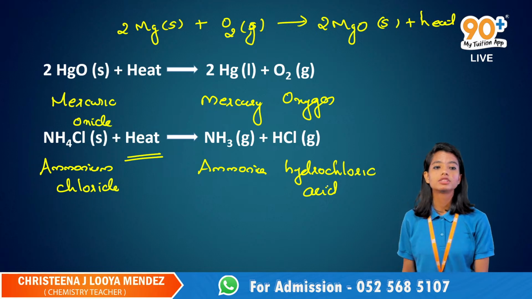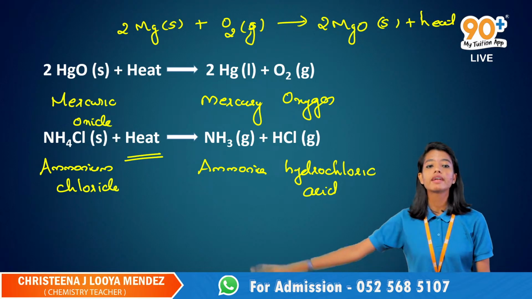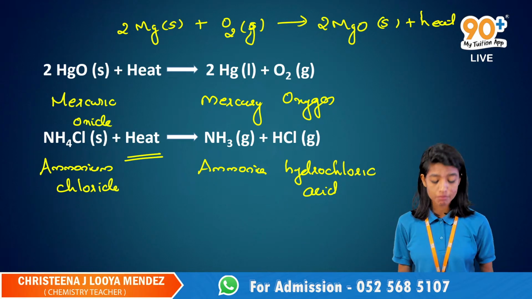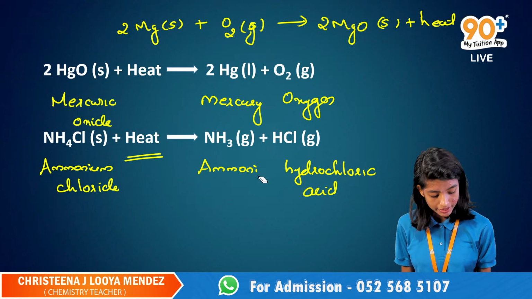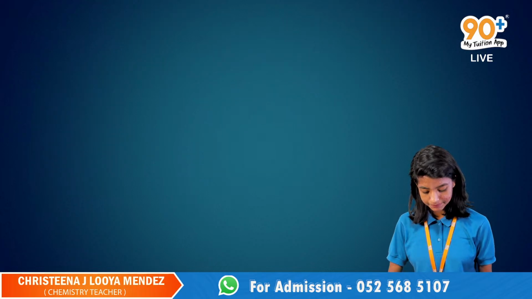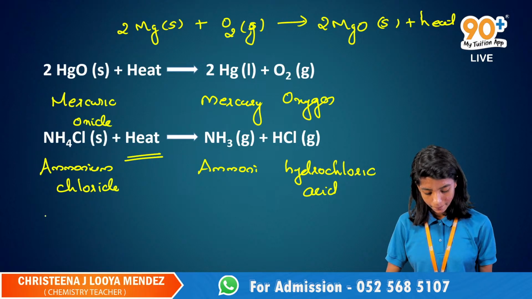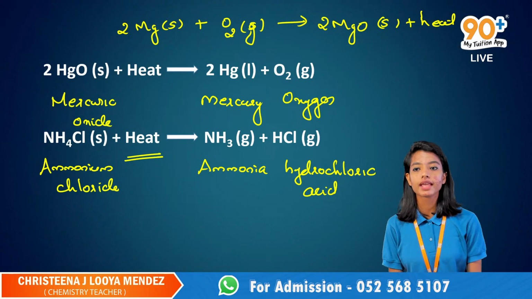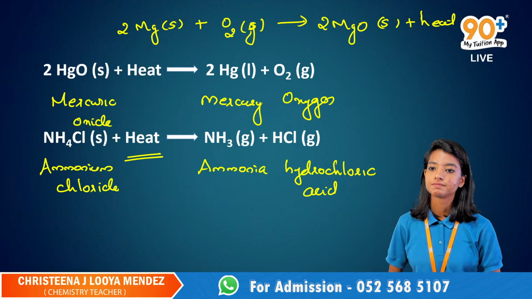Ammonia and hydrochloric acid. Ammonium chloride reacts in the presence of heat energy to produce ammonia and hydrochloric acid. Okay, hydrochloric acid. Ammonia and hydrochloric acid will be produced. Okay, have to keep this in mind.